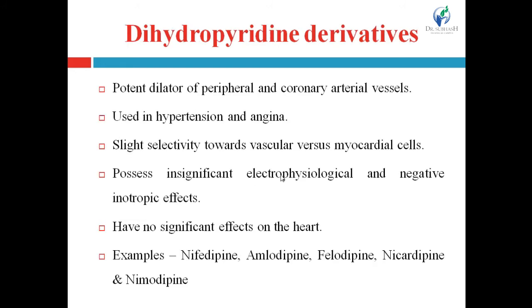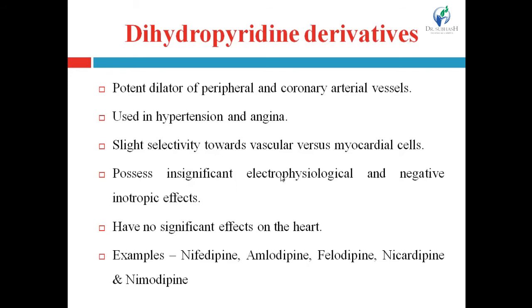First class of calcium ion channel blockers: dihydropyridine derivatives. The drugs from this class have the common chemical structure, dihydropyridine, that is the reduced pyridine ring. They are potent dilators of peripheral and coronary arterial vessels. They are used in hypertension as well as in angina pectoris. They are slightly selective towards vascular versus myocardial cells. That means they are more selective towards the blood vessels as compared to the myocardial cells, that is the heart cells.